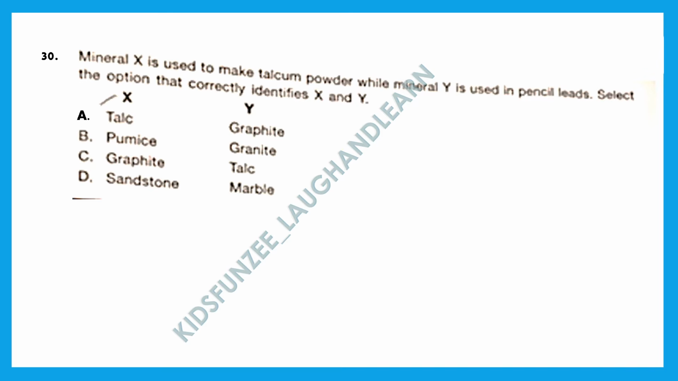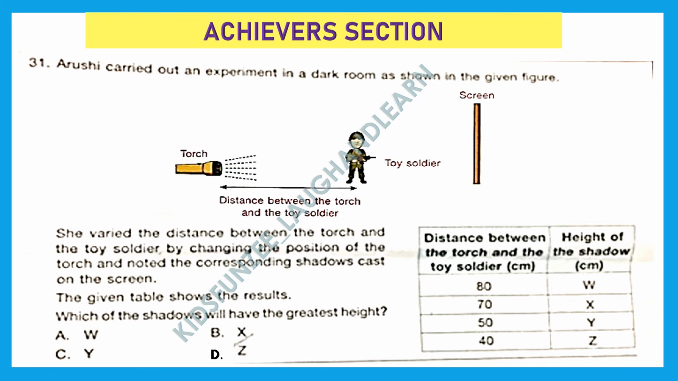Now let's talk about Y. The mineral which is used in pencil lead is graphite. It is a dark gray to black, very soft, shiny metallic mineral with a distinctive greasy feeling. And it is one of the Earth's softest minerals. So graphite will easily leave marks on paper, without even hampering the paper at all. So for us, the right option should be A. X talc and Y graphite.